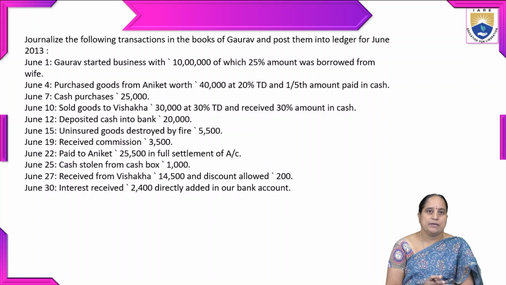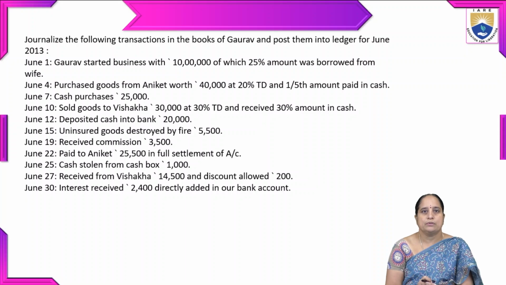Let us discuss one problem first. We'll journalize the following transactions in the books of Gaurav and post the same journalized entries into ledger for June 2013. On June 1st, Gaurav started business with 10 lakhs rupees, of which 25% amount was borrowed from wife.